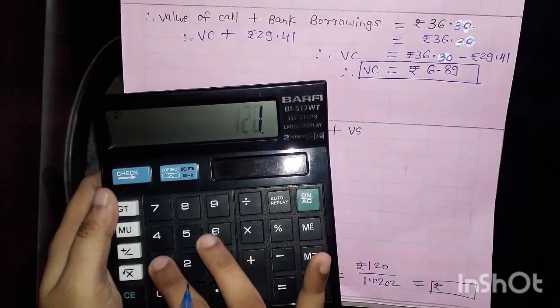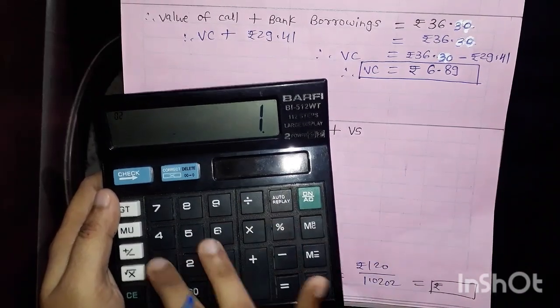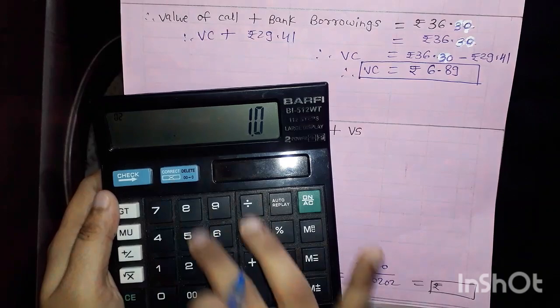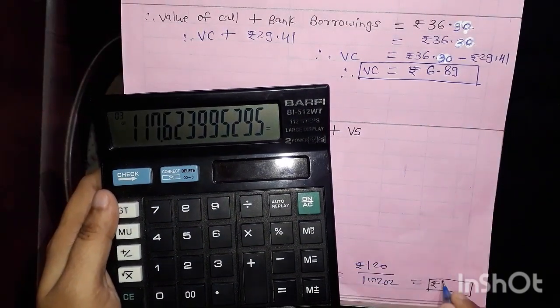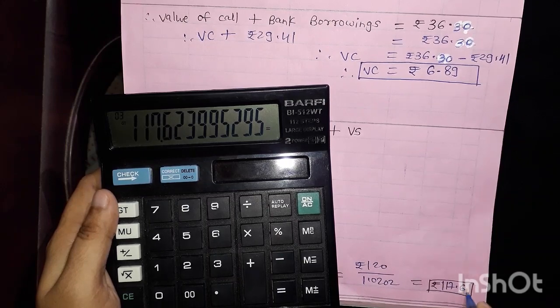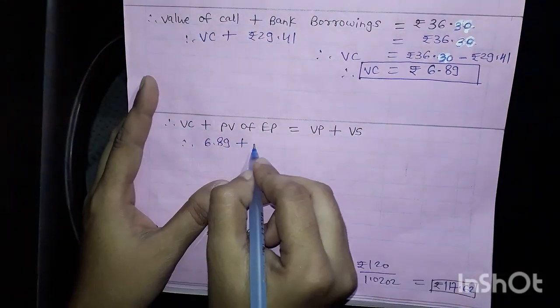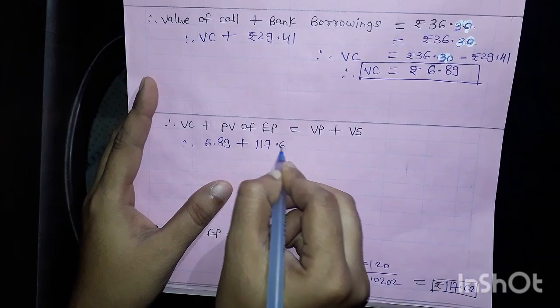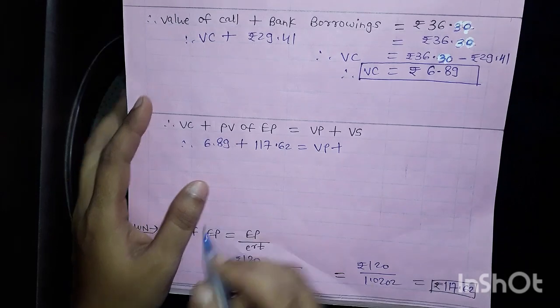So 120 divided by 1.0202, finally we are getting 117.62. 117.62 plus value of a put, which I don't know, and value of a stock.